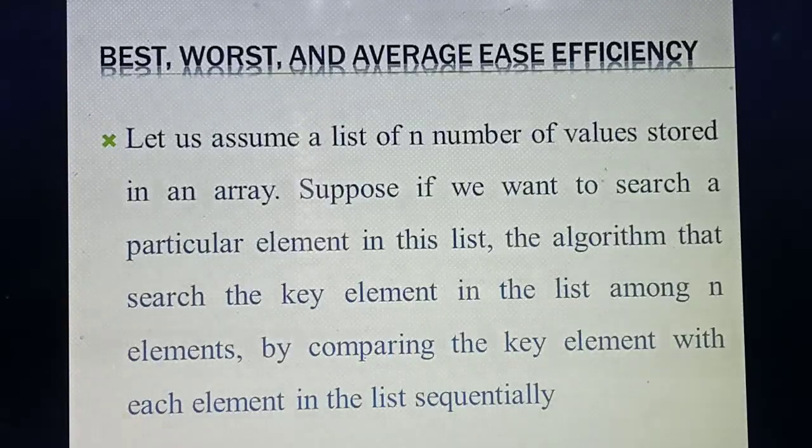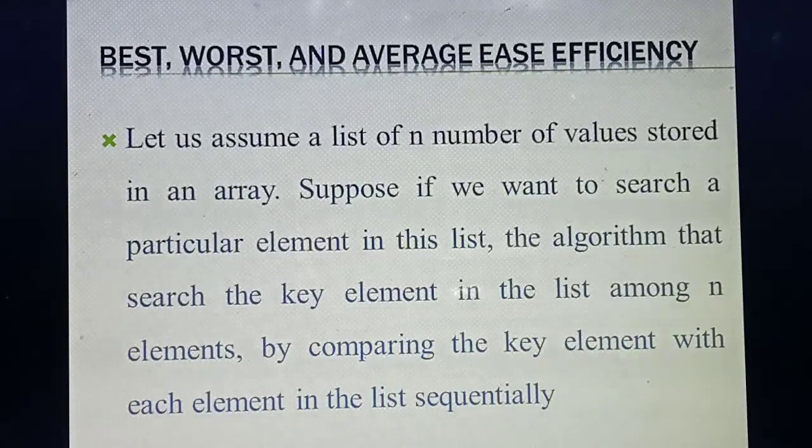So consider one list. List means nothing but you are storing some values. Consider, say, one tabular column. In 10th standard you might have drawn a graph, no? The same tabular column. How will you draw? X values 0, 1, 2, 3, 4, 5, isn't it? Likewise, in a tabular column you are storing some values. That tabular column is what you call a list. Okay, so list or array, we can say array.